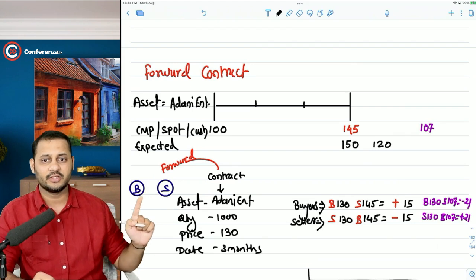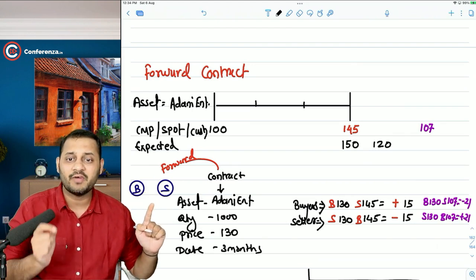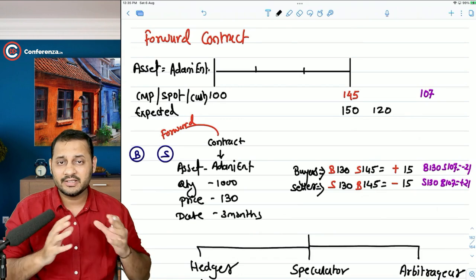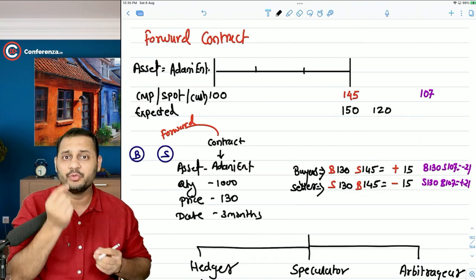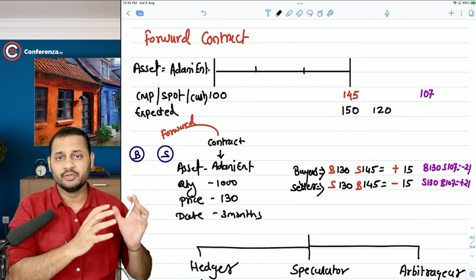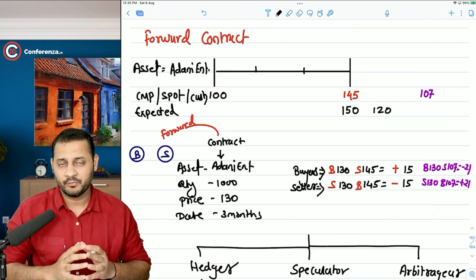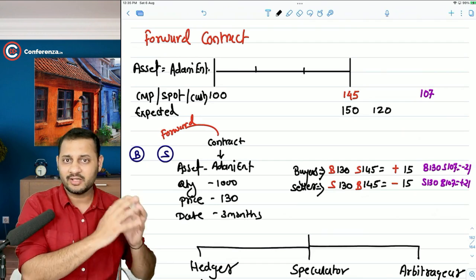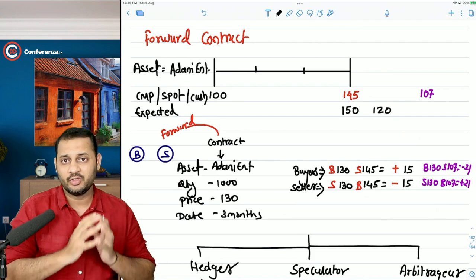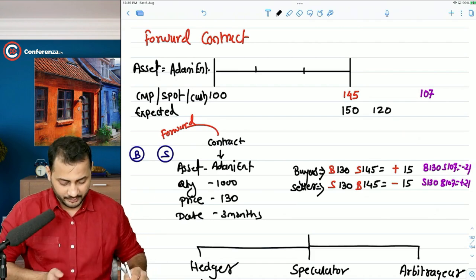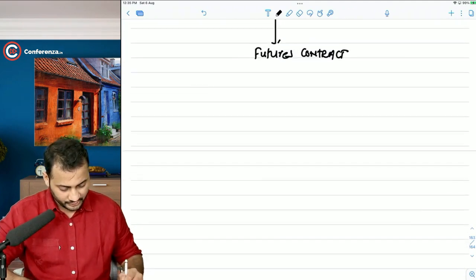In the forward contracts, there was only buyer and seller, and because these parties can default, we had to introduce one more party, which is the intermediary, which is not a buyer, not a seller, but just a guarantor to this contract. Now, what is going to happen in the futures contract?